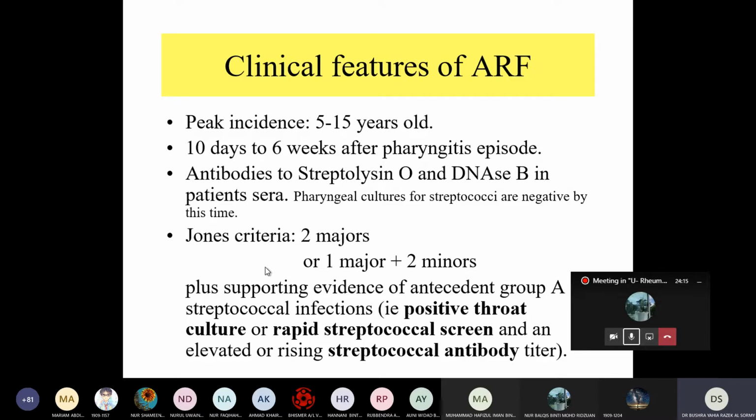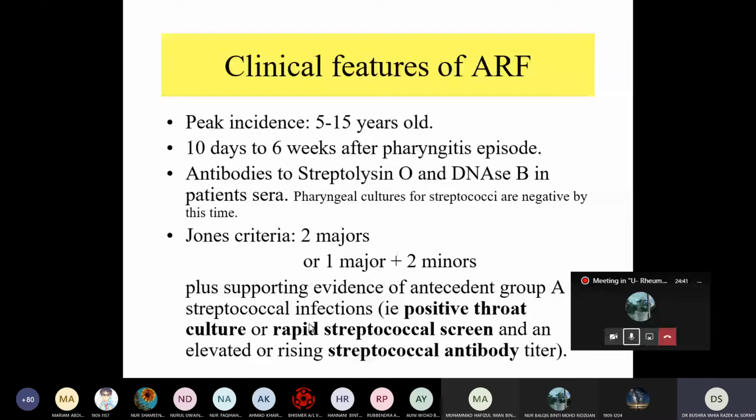Jones criteria means you have two major, or one major plus two minor criteria, plus supporting evidence of antecedent group A streptococcal infection, meaning a positive throat culture or rapid streptococcal screen, and an elevated or rising streptococcal antibody titer, anti-streptolysin O and DNase.